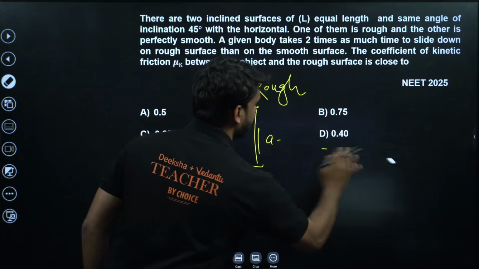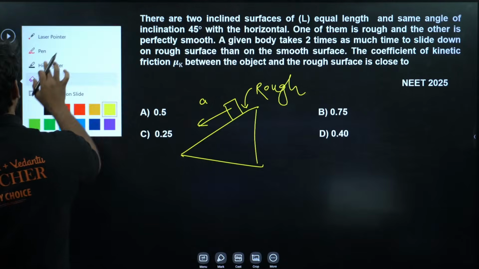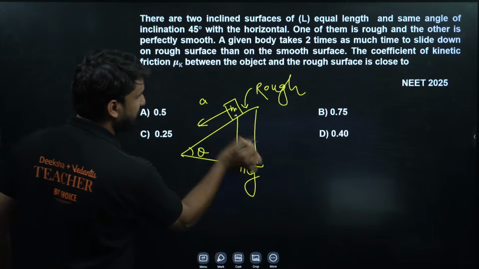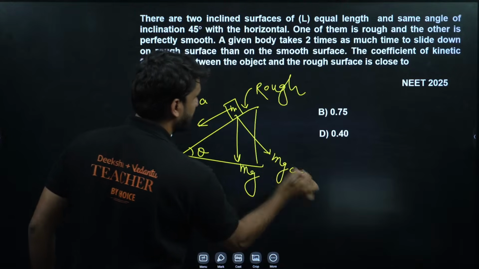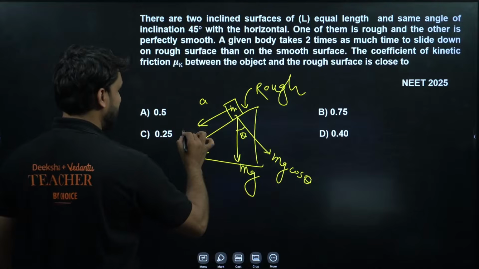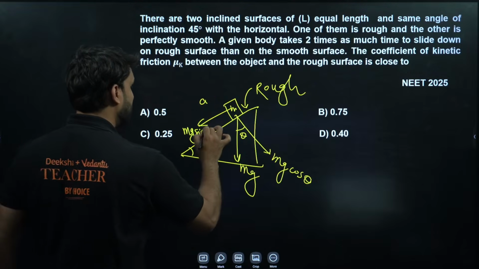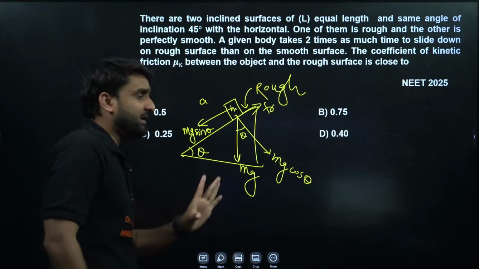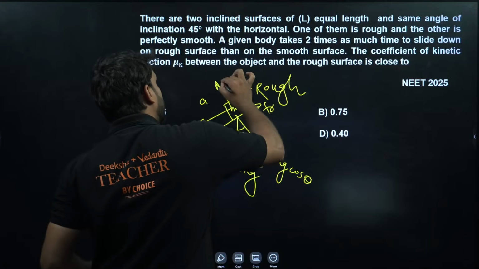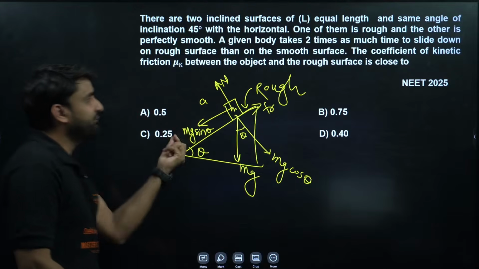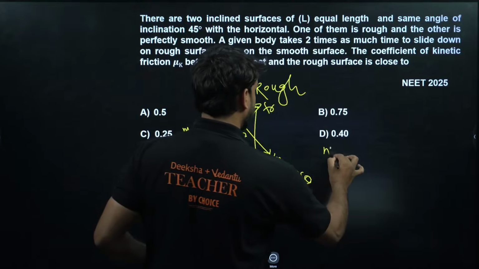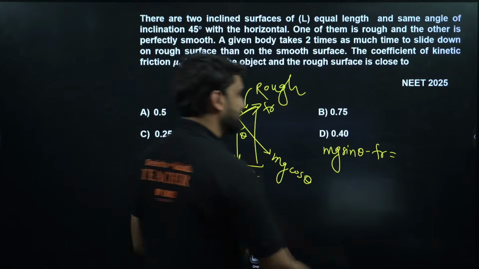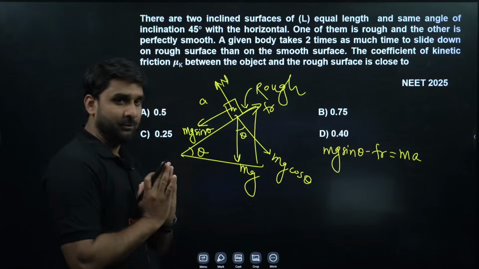Listen, let's say remove this just for a while. And this is a block here. If the block is of mass m, this will be mg. And here is theta. And this will be mg cos theta, because theta is here. And if this is mg cos theta, this will be mg sin theta. And do you know, my dear, the friction will go in this direction because the relative motion is in the downward direction, friction will go there, right? And here is n. So if the body is moving in this direction, friction is opposing the motion. So we can write here mg sin theta minus friction force, and that will be equal to net force, which is equal to ma. This is ma. I hope this is clear to you all.